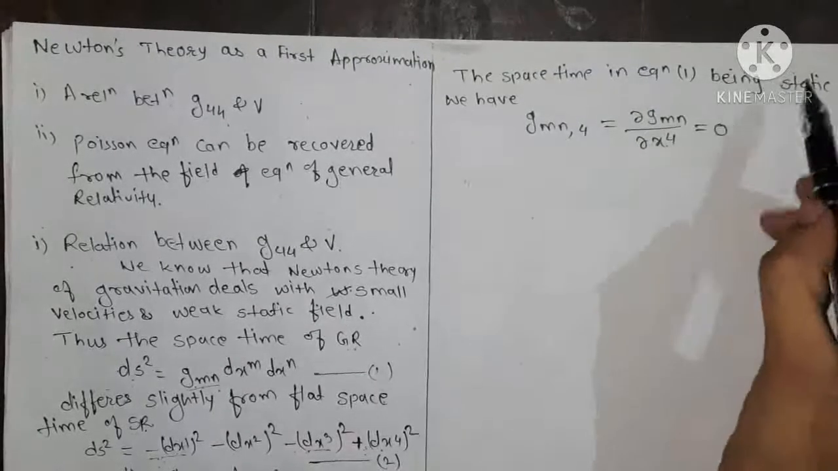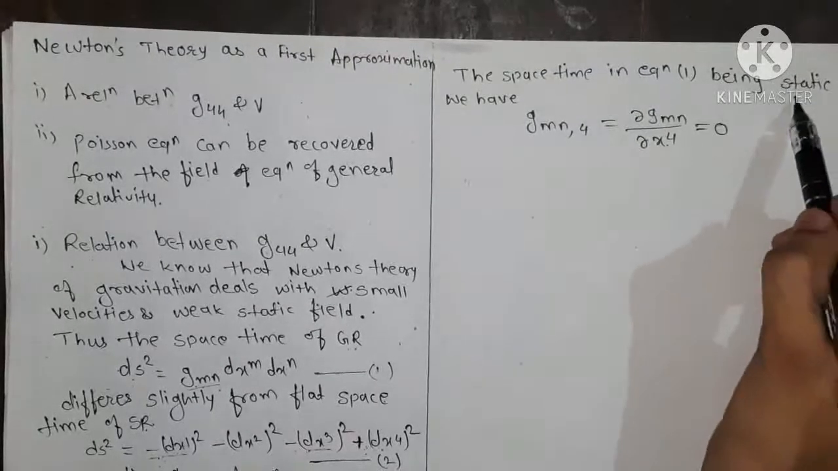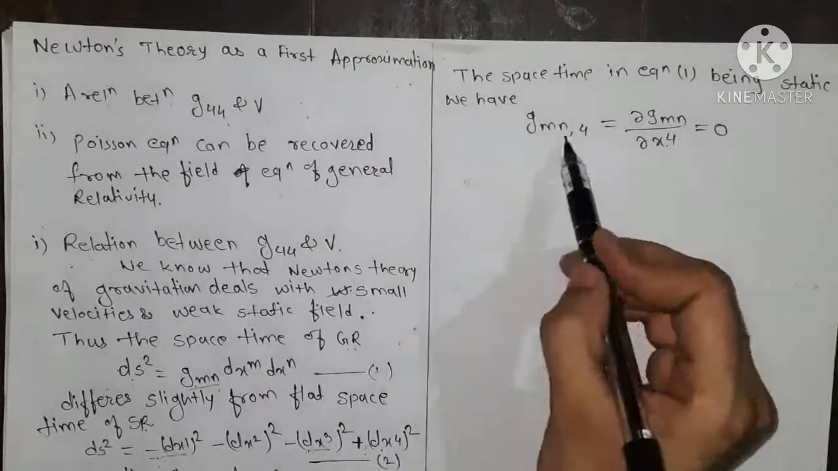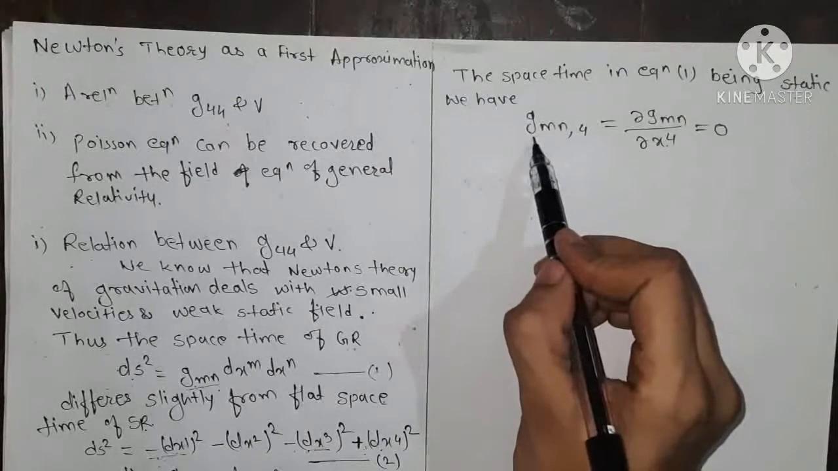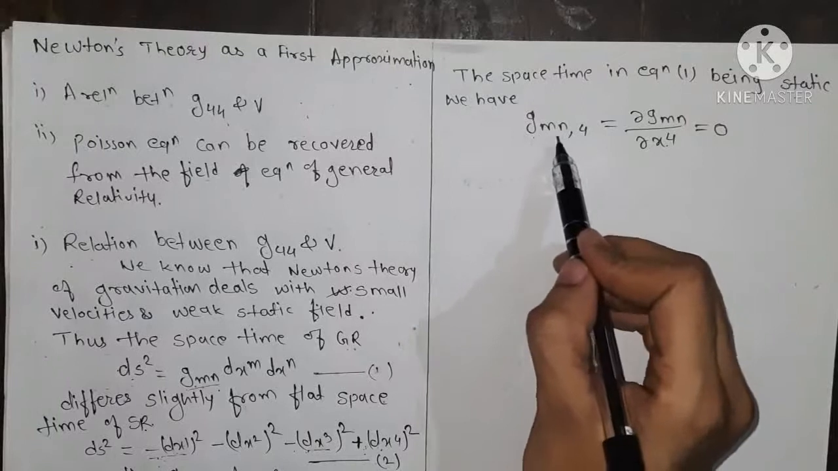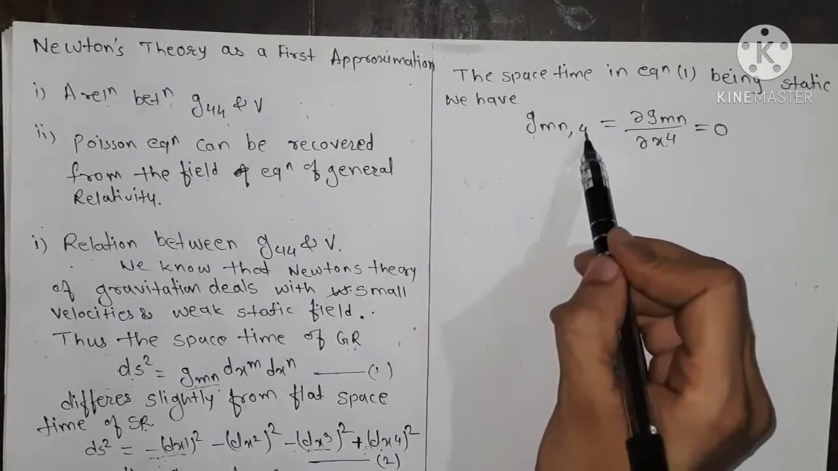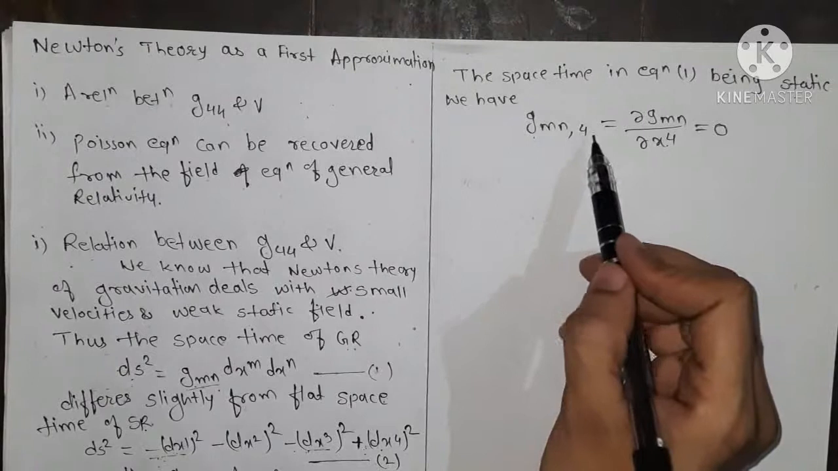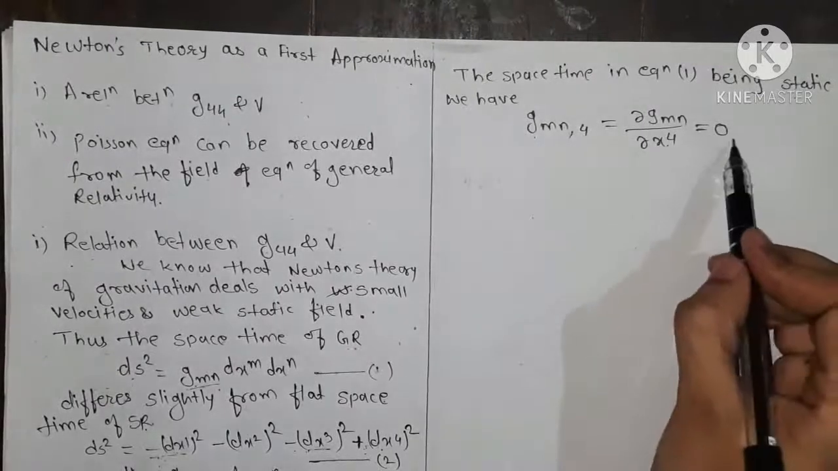So whenever our space-time is static, then in that case the partial derivatives of the metric tensor with respect to the fourth coordinate, that is nothing but our time coordinate, are equal to 0.